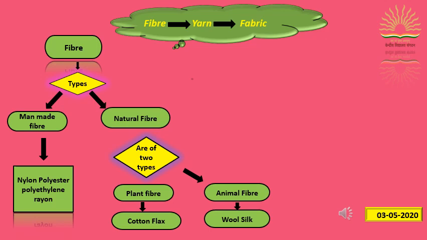Cotton and flax are examples of plant fibre. Wool and silk are examples of animal fibre. Nylon, polyester, polyethylene, polypropylene, rayon are examples of man-made fibre. In the previous class, we have studied about plant fibre in detail, that is, about jute and cotton. Now, in this chapter, we will study about animal fibre in detail, that is, about wool and silk. So, let's start with wool.